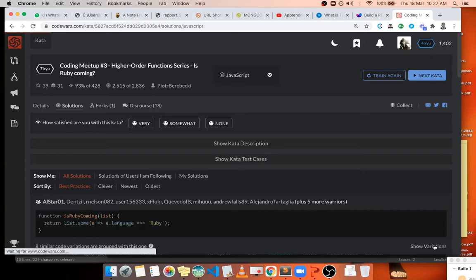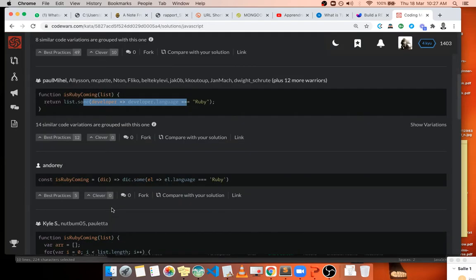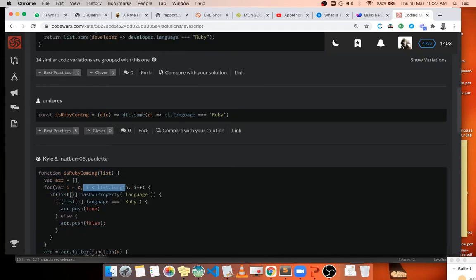Everybody's using some, and you can use your for loop if you want. So we loop through the list and we check, for every developer, it has a property called language. We could have done it without this if here, because the exercise specifies that the array will always have this property. So we could do the for loop and enter directly into this if here. We check if the language is equal to Ruby.